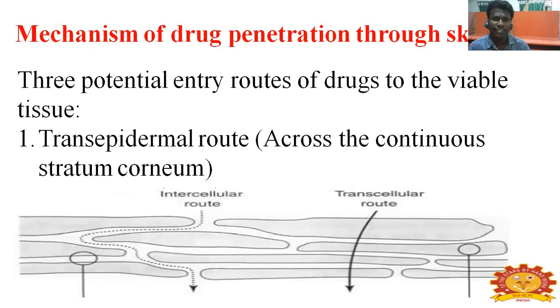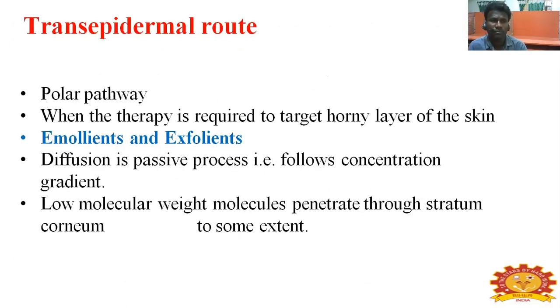Next slide. Mechanism of drug penetration: there are three potential entry routes of the drug to the viable tissue. The transepidermal route occurs across a continuous stratum corneum, by the intercellular route and the transcellular route. In the transepidermal route, the polar pathway, when therapy is required, targets the horny layer of the skin with emollients and exfoliants. Diffusion is a passive process following the concentration gradient. Lower molecular weight molecules penetrate the stratum corneum to some extent.